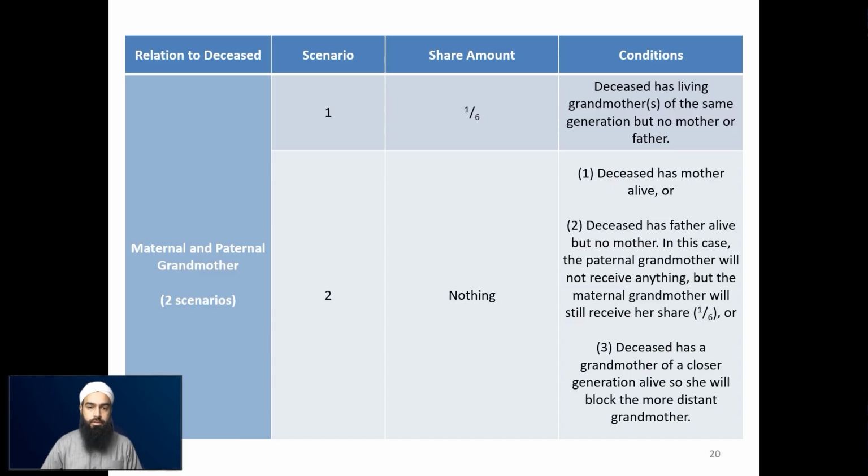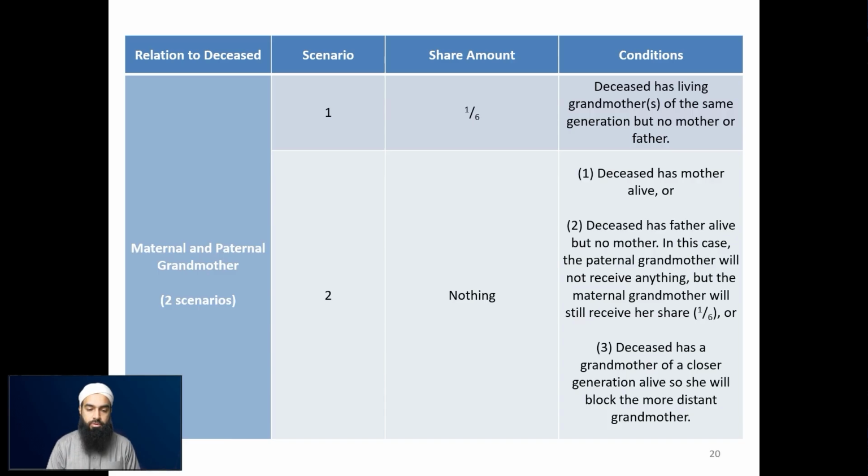So now we move on to the maternal grandmother and the paternal grandmother, their share. There are only 2 scenarios, fairly easy. We have a 1/6 that they will receive. This is when the deceased leaves behind a grandmother or grandmothers. They will share that 1/6 of the same generation, but no mother or father. That will be explained further in the next scenario.